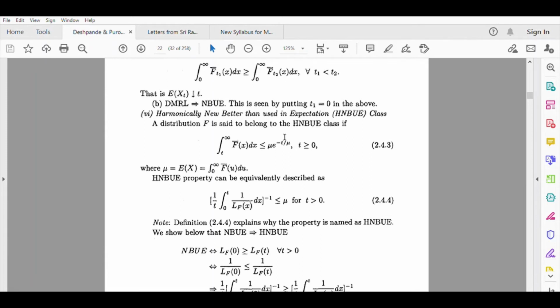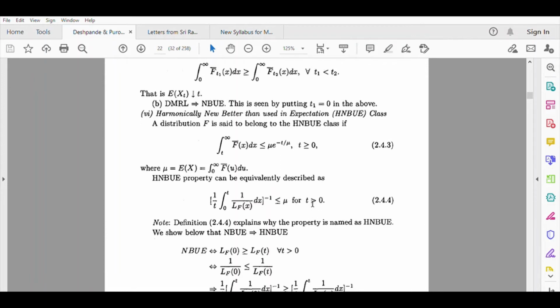If you take this e raised to minus t by mu to this side, and if you make a substitution and change the limits of integration, finally you can easily prove that this condition can be equivalently written as this: the inverse of 1 by t integration 0 to t of 1 upon L_F(x) dx is less than or equal to mu. If you consider the reciprocal on both sides, 1 by t integration 0 to t of 1 upon L_F(x) dx will be greater than or equal to 1 by mu.